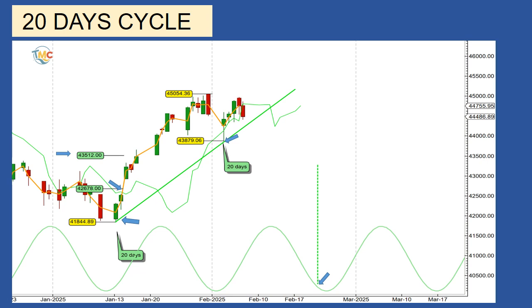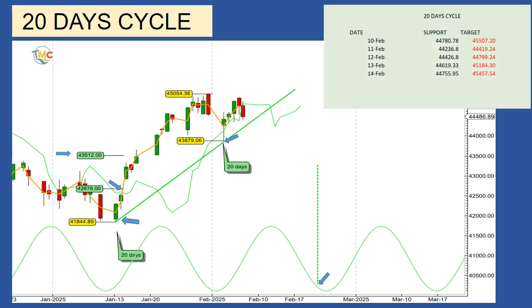Here is the cycle line for this week and the potential targets if the market crosses below this week. From the January 13 low to the February 3 low, I draw the 20 days cycle trend line. When the market crosses below it, this will confirm the 20 days cycle peak has formed, but not only the 20 days but also the 40 days cycle peak. If the February 6 high was the 20 days cycle peak, then we can expect a sharp correction, because the peak will occur on the left part of the cycle, which is negative for the market.